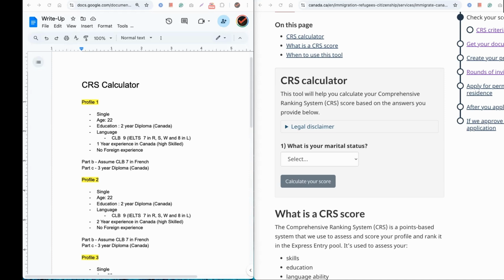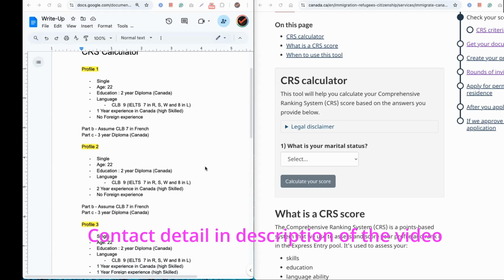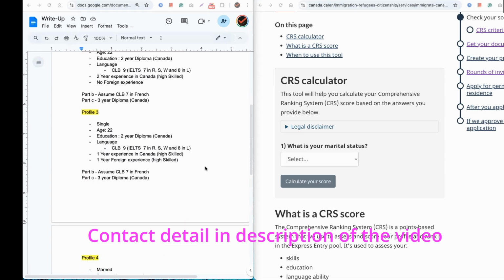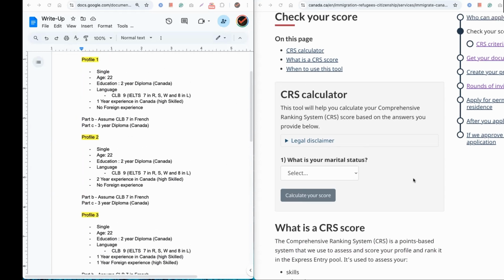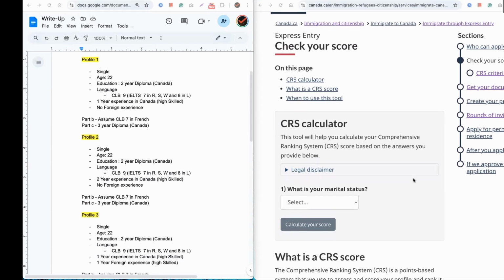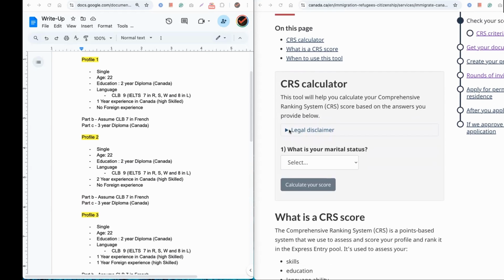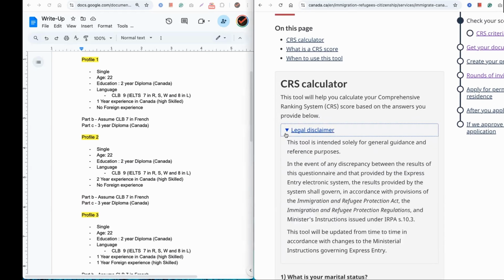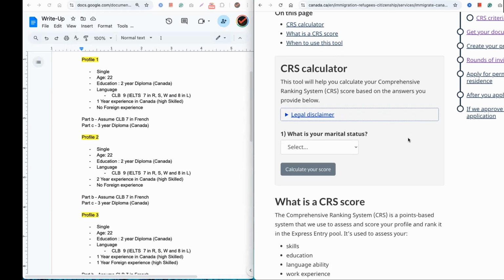So let's dive right into it, right? What I've done on the left side is I've created different profiles, Profile 1, 2, 3, 4, and 5. And on the right side, we have a CRS calculator. This is available on the website, and anybody can use this to estimate their CRS score, right? They have even put a legal disclaimer, because sometimes the tool might not produce the right information, and in that case, make sure the ministerial instructions have the right information.